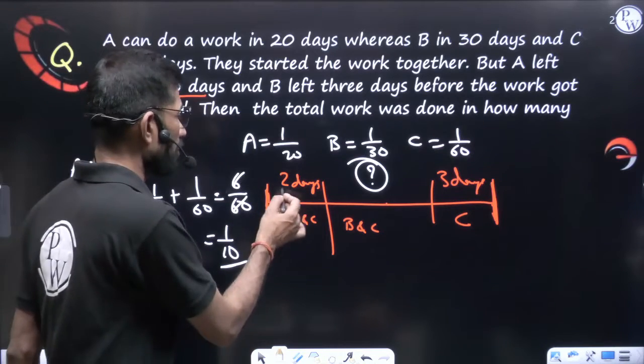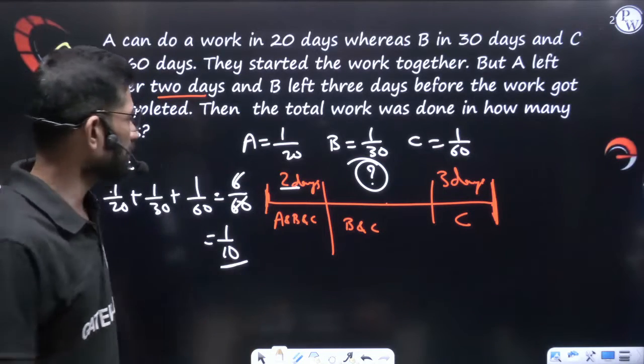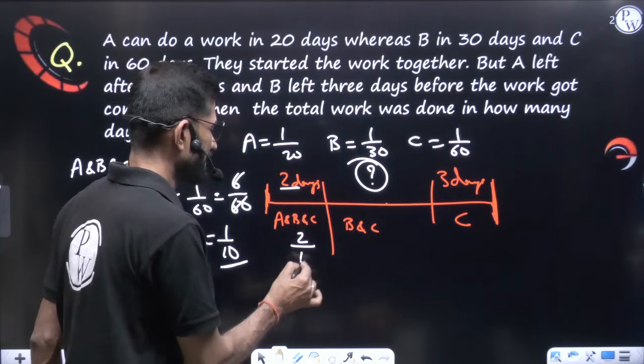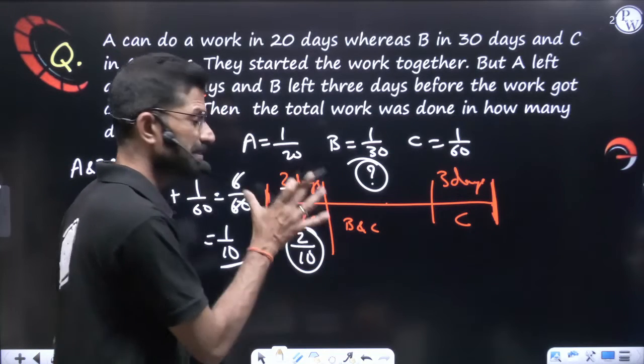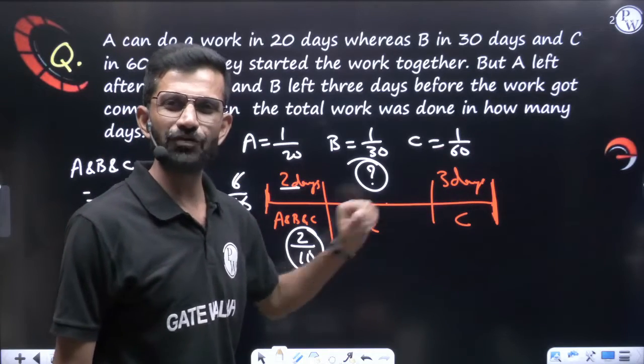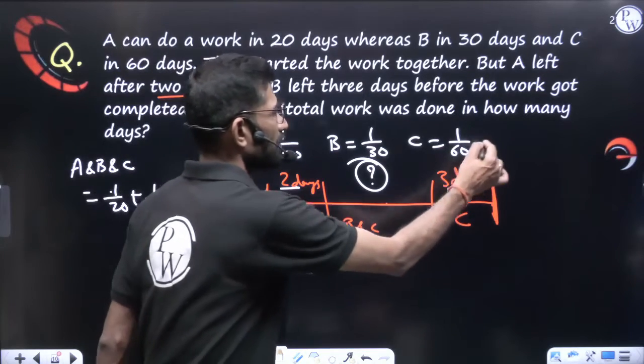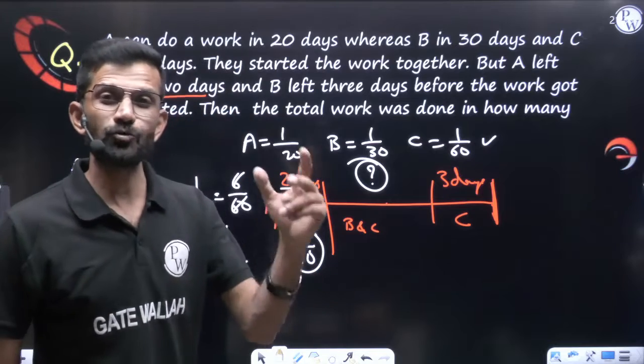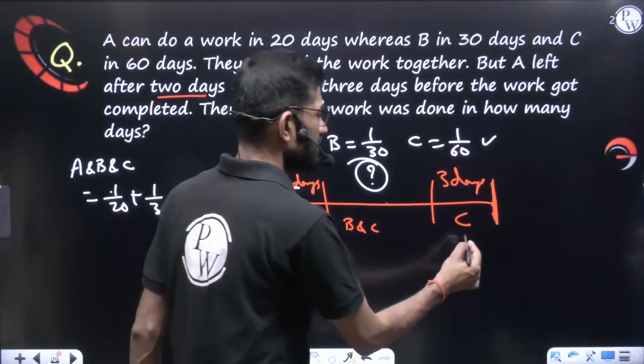Like that they work for how many days? 2 days. So 1 day work 1 by 10 means 2 days work 2 by 10. So 2 by 10 of the work was done here. Now last 3 days who was working? C was working. C 1 day work is 1 by 60. 2 days work 2 by 60. So 3 days work 3 by 60.